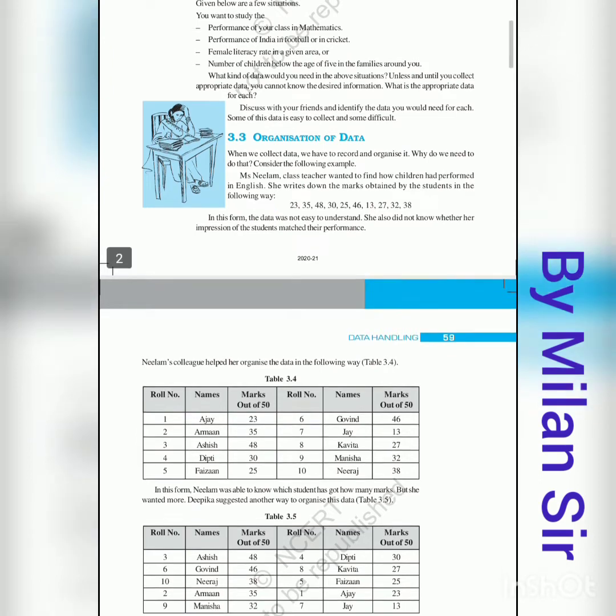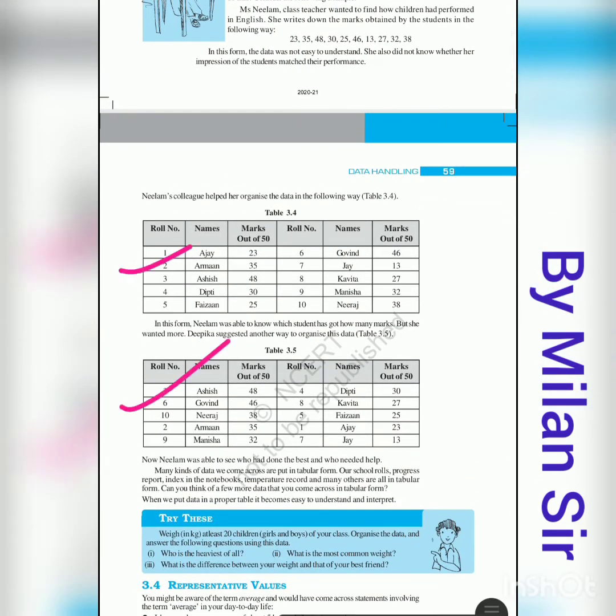But if lots of data is there, we need to make tables. We can also use graphs, which we will also learn in a further chapter. If very little data is there, we can directly use it. This type of data is called ungrouped data.